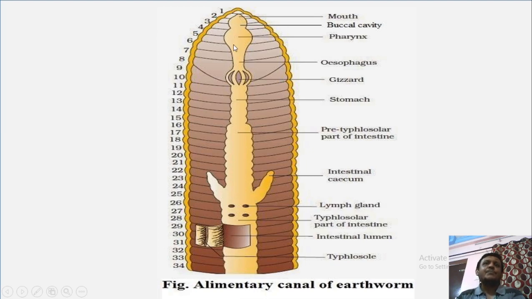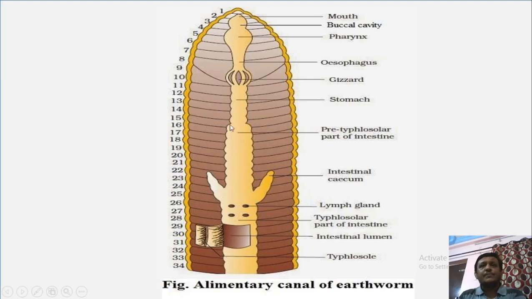Buccal cavity continues into pharynx. Then pharynx runs backward into esophagus. Esophagus continues posteriorly as gizzard. Then gizzard is followed by a narrow tubular part, stomach. Then stomach continues into intestine.